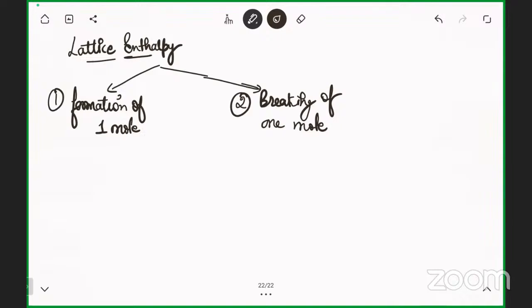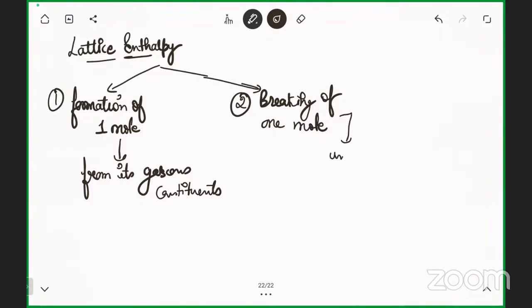But what exactly happens for the formation of one mole? From its gaseous constituent, and the same thing, breaking of one mole into gaseous constituent.